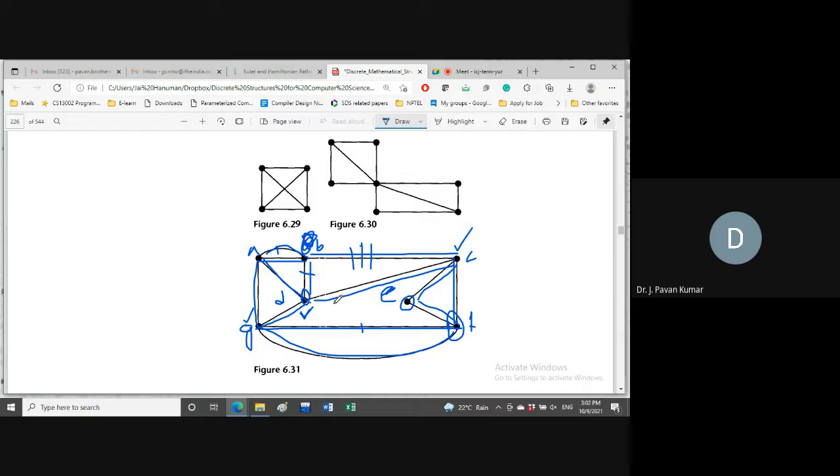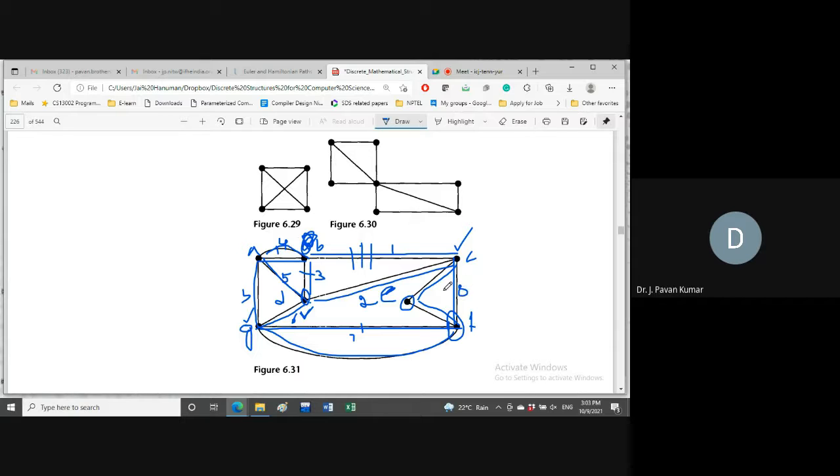Clear? So in whatever the order, let us try to give labels like order sequence 1, 2, then 3, then 4, 5, then 6, this is 7, 8.